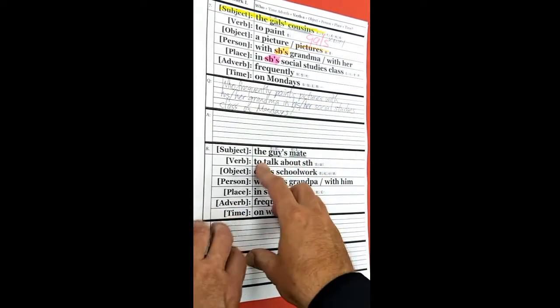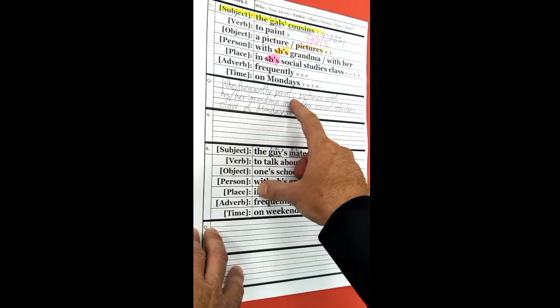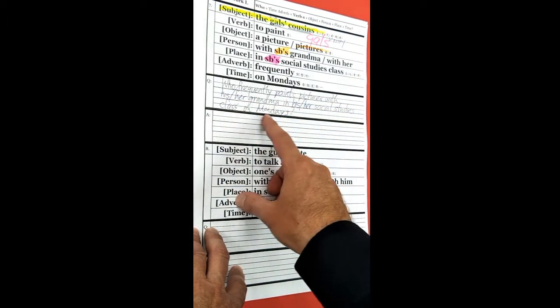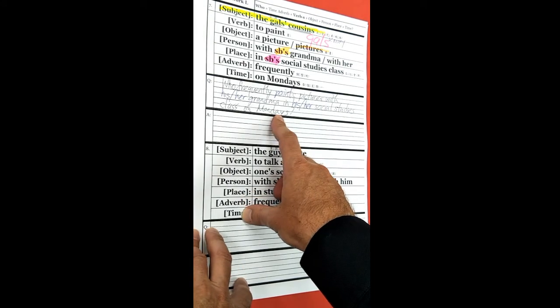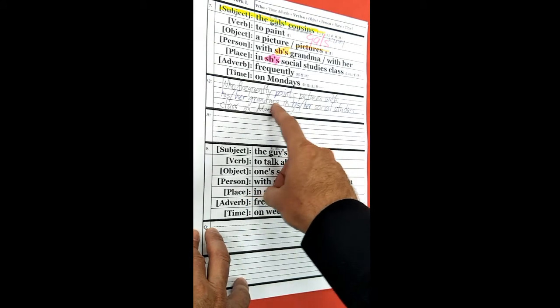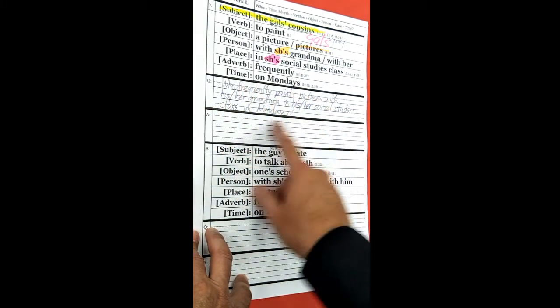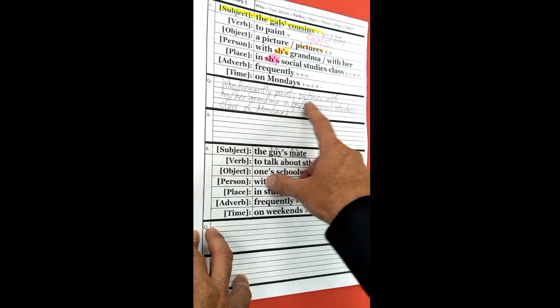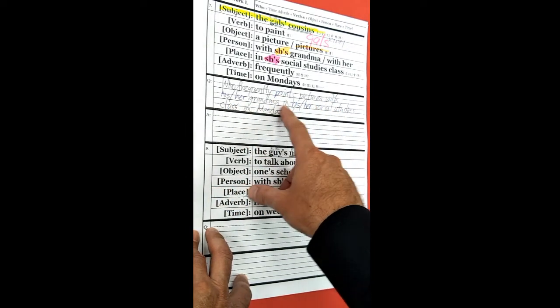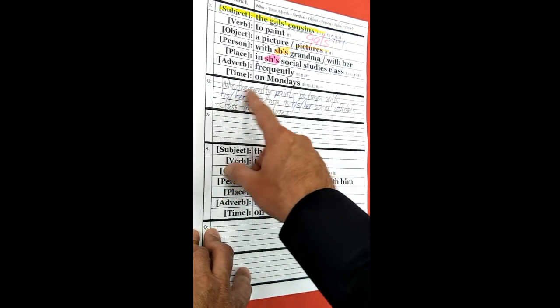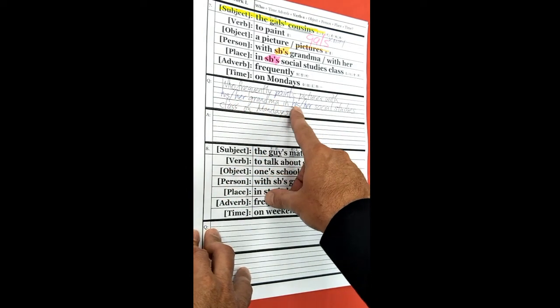Do you understand? Now, if you wrote, who frequently paints pictures with his or her grandma in their social studies class on Mondays, that's okay. But what you mean is that grandma is also in the social studies class as a student, not as a visitor. But if you, like here, I wrote, who frequently paints pictures with his or her grandma in his or her social studies class on Mondays, that means maybe grandma is just coming for the day to visit.